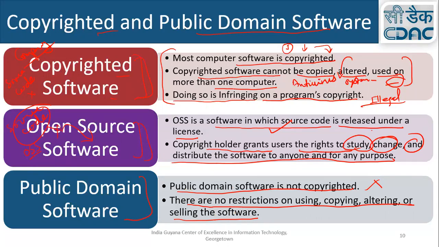Okay. So from top to bottom, restriction is less and less. Here, a lot of restrictions, like your Windows. If you are using a pirated copy, using the pirated copy is illegal. Okay. But if you have open source software, it's less restricted. You have the source code, you can change it, you can distribute it. Like you make any number of copies of Linux software and you distribute freely. You can't charge for that, but you can distribute. But if any software is in the public domain,